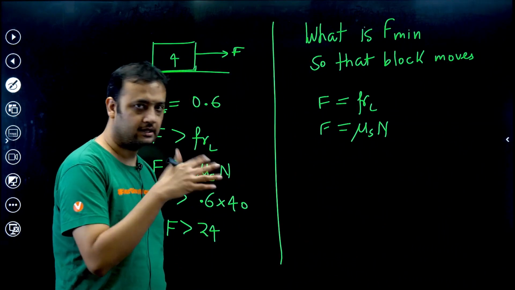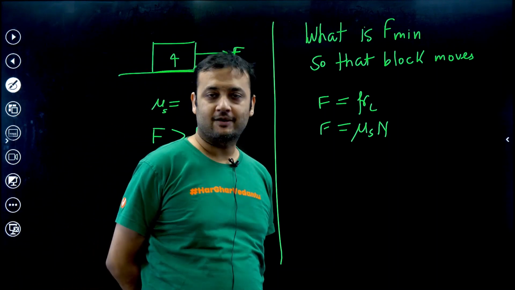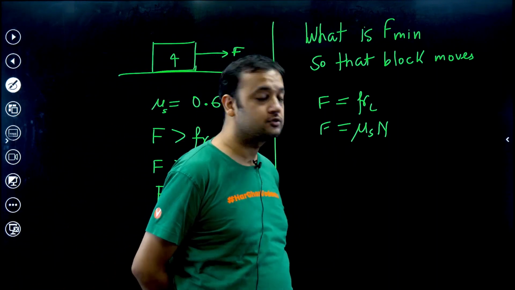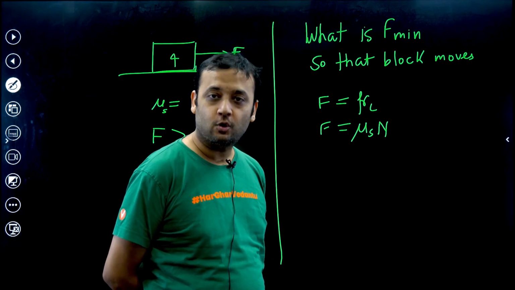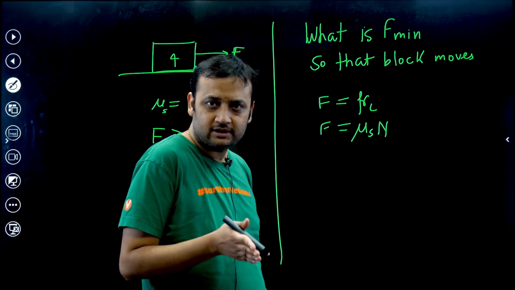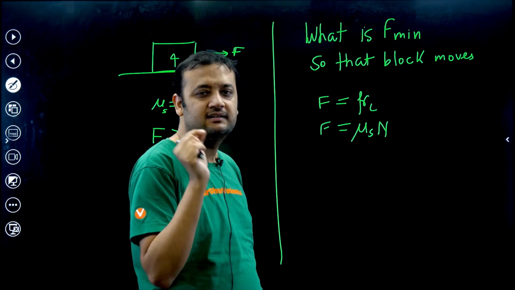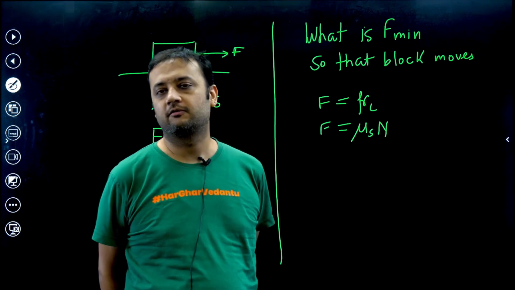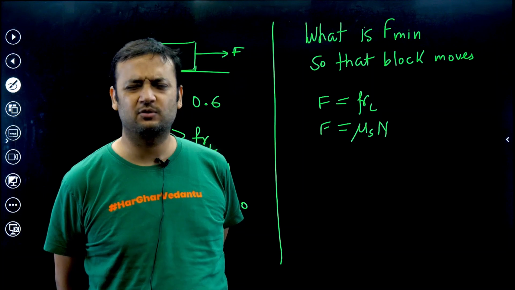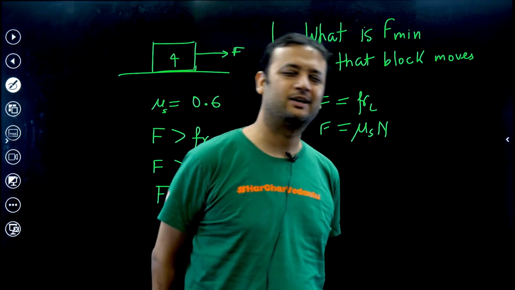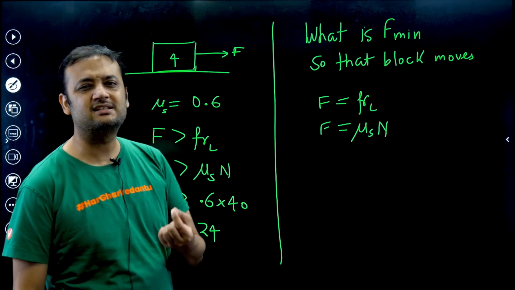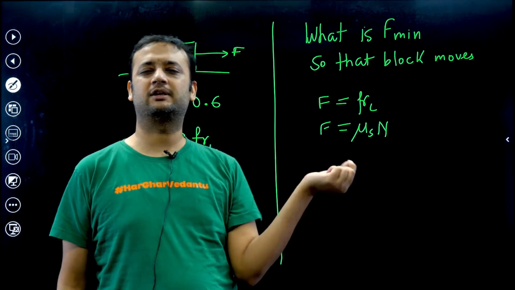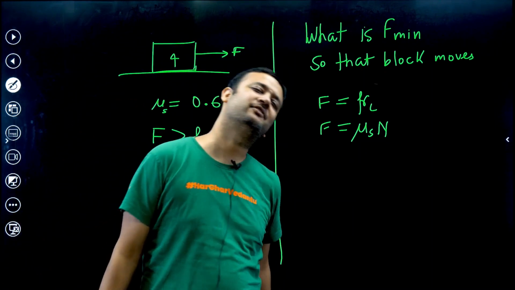So I was saying, at this value of F equals mu s into n, the block will not move, we all know that. But we also know that just slightly, a little bit more than this, the block will move. So we say that, let's say the block will move at 24 only. We know that the value is very minuscule, very tiny more than 24. So we can say that the block moves at 24.